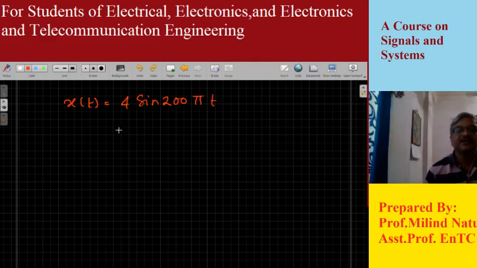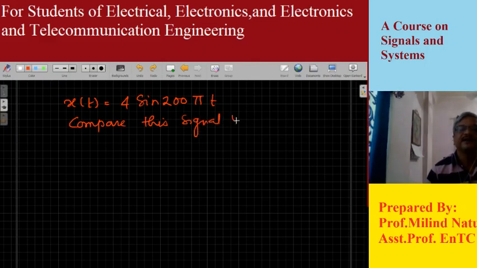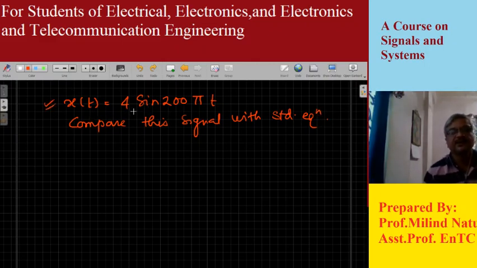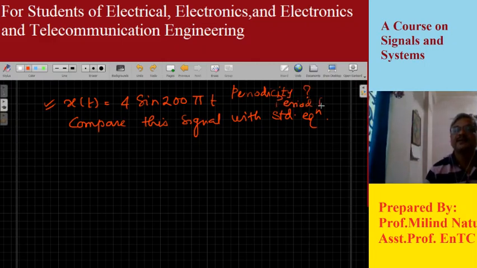First thing we need to check is we need to compare this signal with the standard equation. But what is the type of question asked? Please try to understand. It is given in the problem that x of t is this signal. Test the signal for periodicity, and if the signal is periodic, then find its fundamental period. This is the way the question is asked in the exam paper.